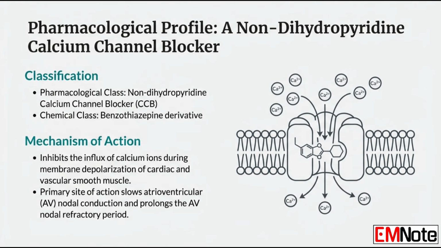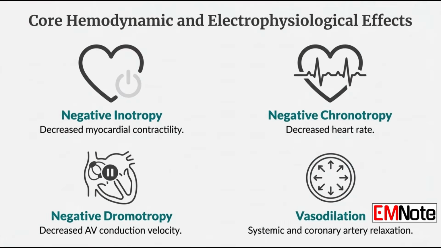By binding to the L-type calcium channels, it limits the entry of calcium into the cells. In the vascular smooth muscle, this leads to relaxation and decreased systemic vascular resistance, which helps manage hypertension and reduces myocardial oxygen demand. However, its most critical clinical utility often lies in the myocardium and the sinoatrial and atrioventricular nodes. By slowing the conduction through the atrioventricular node, Diltiazem serves as a potent agent for rate control in supraventricular tachyarrhythmias.